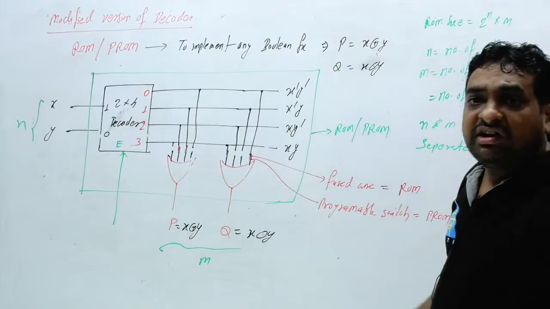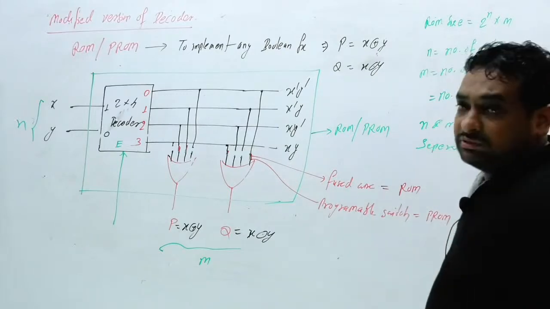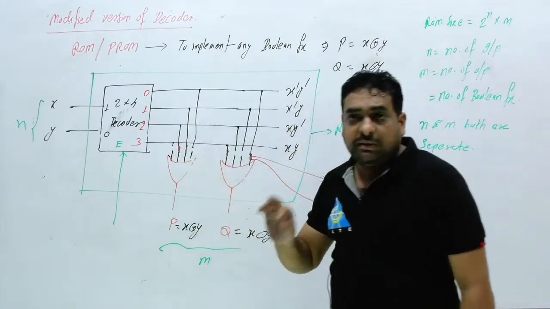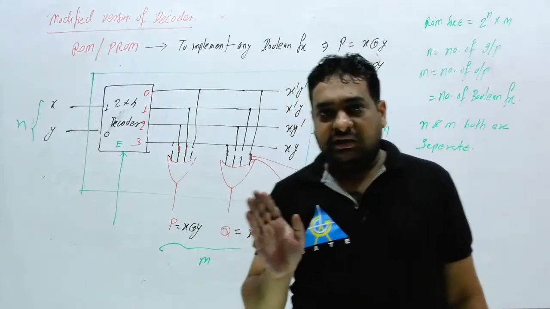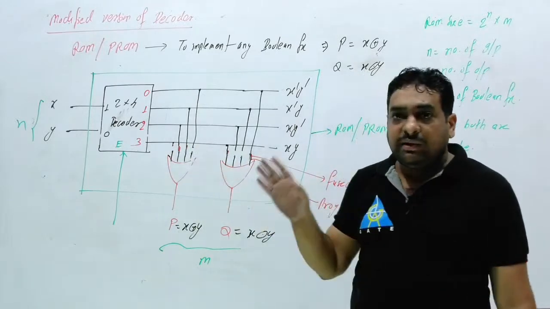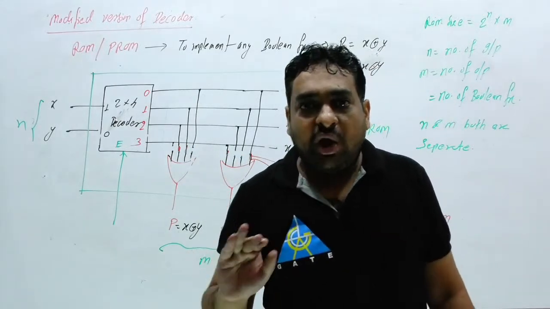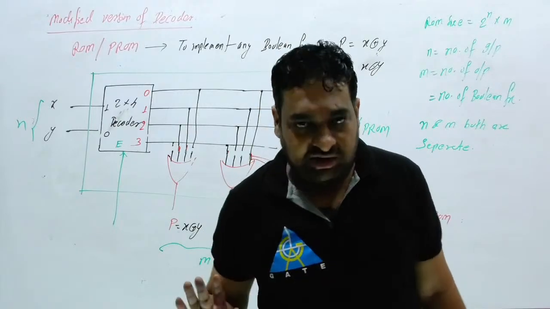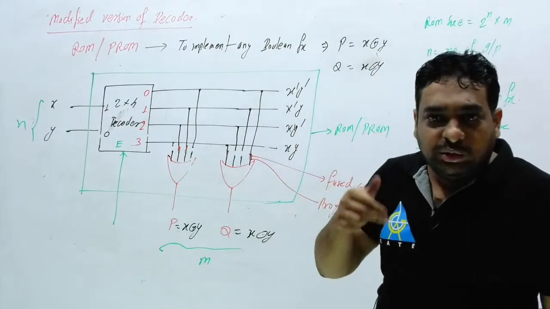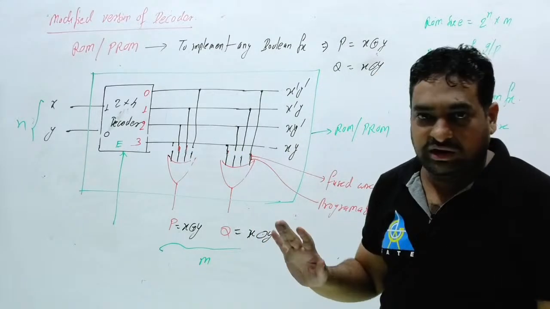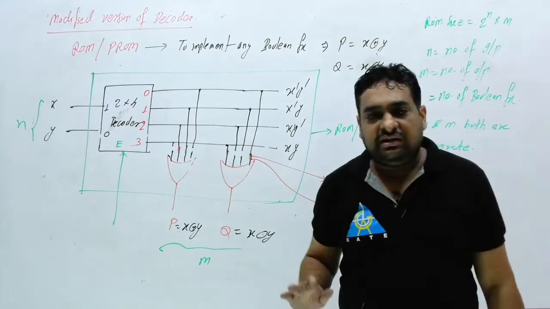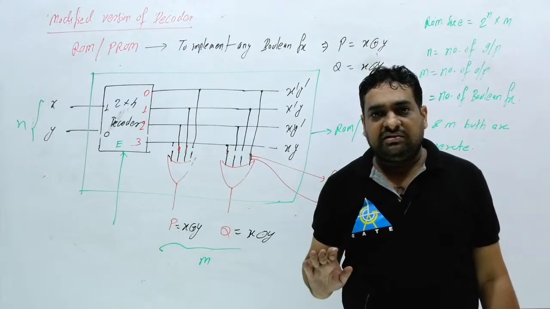Now I am moving towards the gate level question and PROM. This circuit is the actual ROM. In ROM we use fused wire, and initially when you purchase it, all the wires will be connected. You only disconnect what you don't want. Which you don't want, you have to disconnect, meaning you just have to fuse the wire. If one time you fuse the wire, then modification is again not possible.